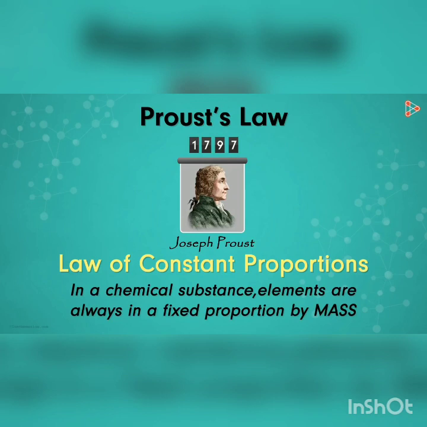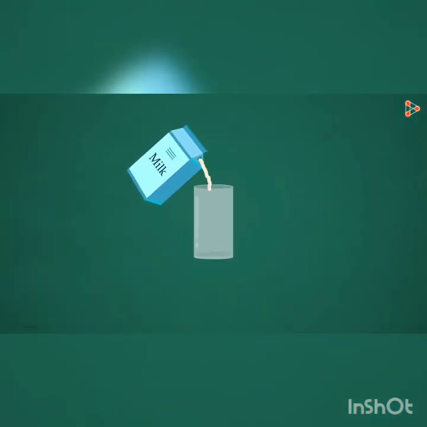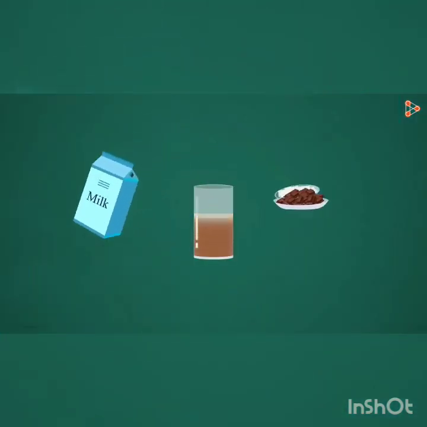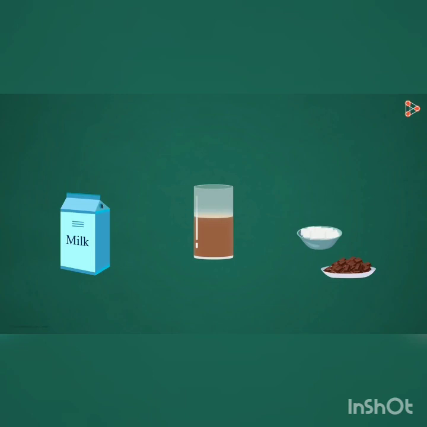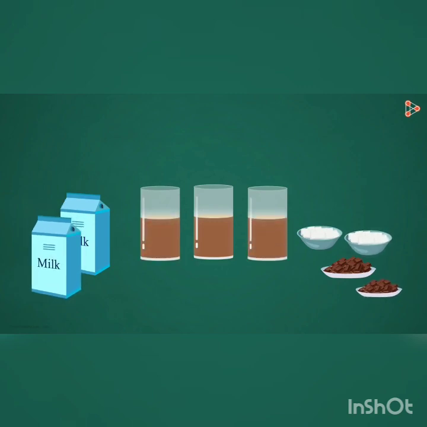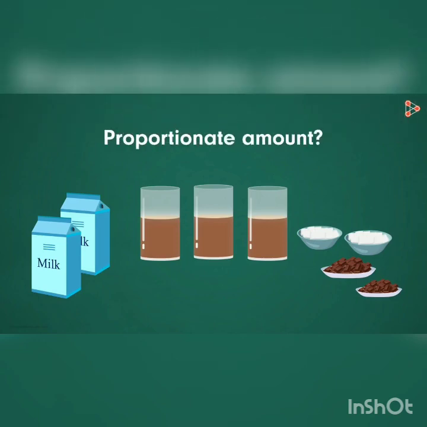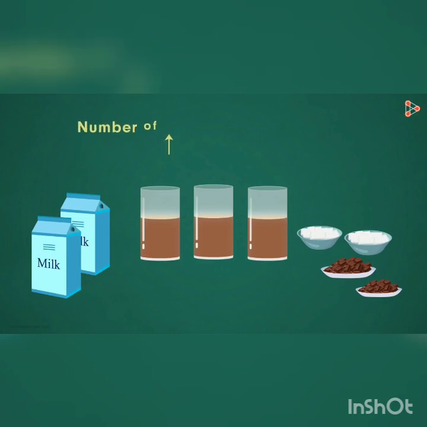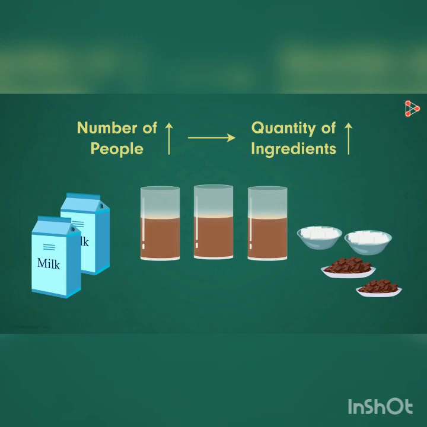Now what does this mean? It's not straightforward to comprehend this statement at first glance. Remember the example of chocolate milk that we considered while studying the first law? In that example, we saw that when we have to make double or triple the amount of chocolate milk, all we have to do is use the proportionate amount of the individual ingredients. Wait, did I say proportionate amount? What does that mean? It means that when we have to make the drink for 10 people instead of 5, we just have to take double the amount of ingredients, right? Anything more or less would result in a change of taste.